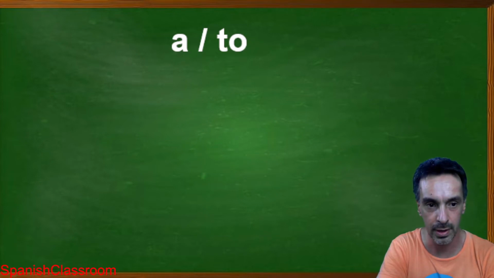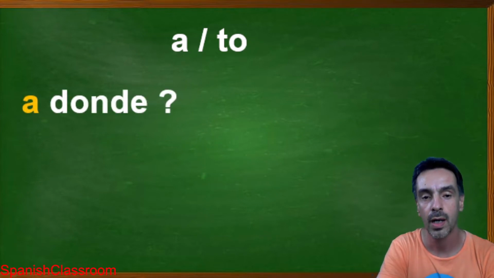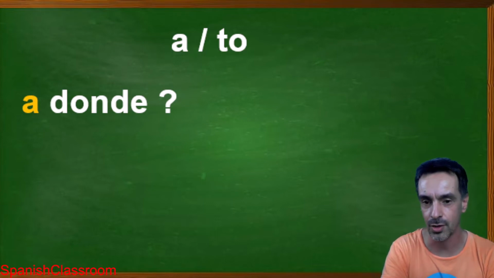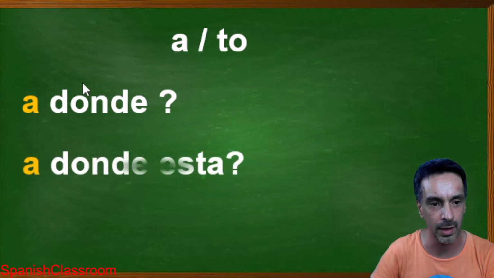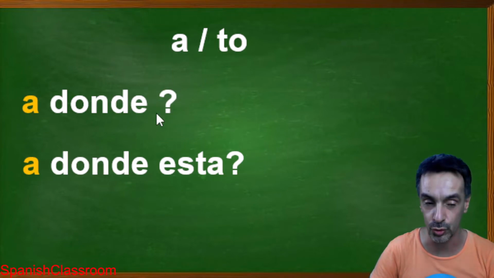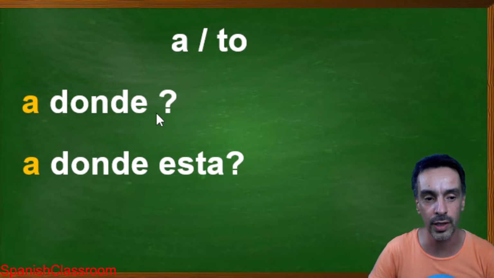So now let's start with the preposition a. How do we use it? ¿A dónde? To where? Actually, if you read properly here, in the Spanish language we use two interrogative symbols, one to open and one to close the question.